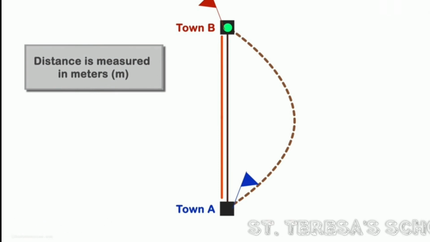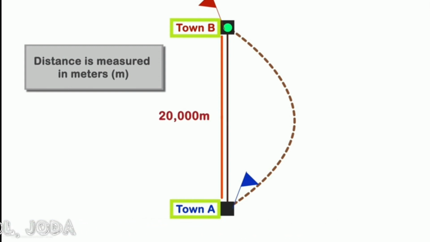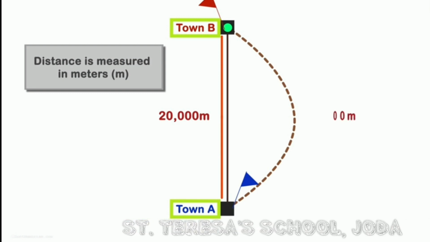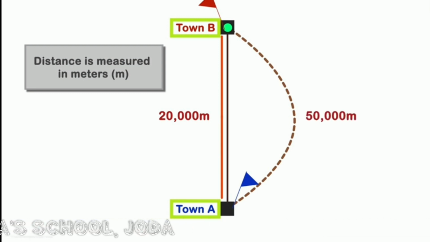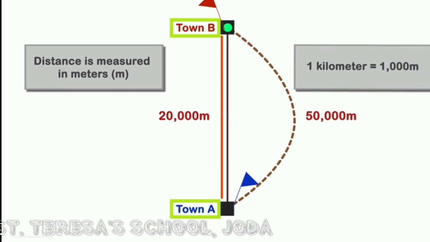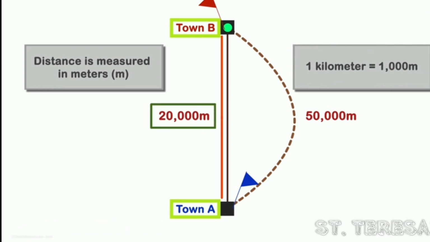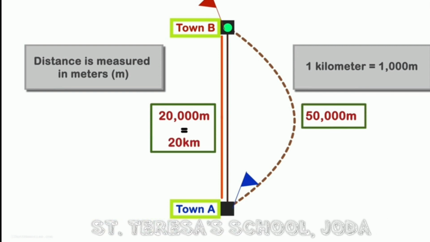The distance between these two towns is about 20,000 meter, but because of the detour, you have to cover a distance of 50,000 meter. We know a kilometer is 1000 meters. In our example, we can say that instead of 20 kilometers, you traveled 50 kilometers, isn't it? Instead of 20, 50 kilometers.